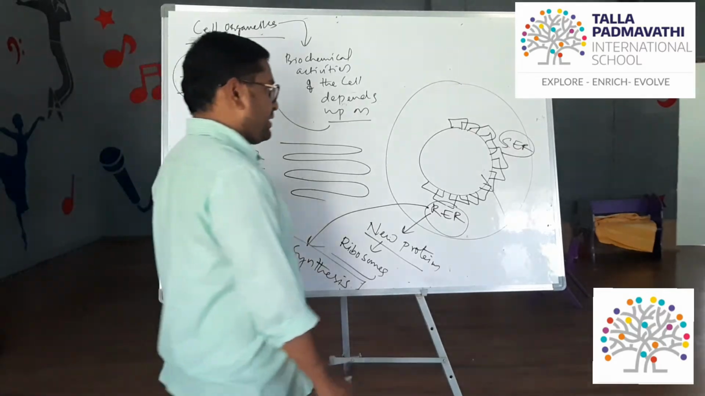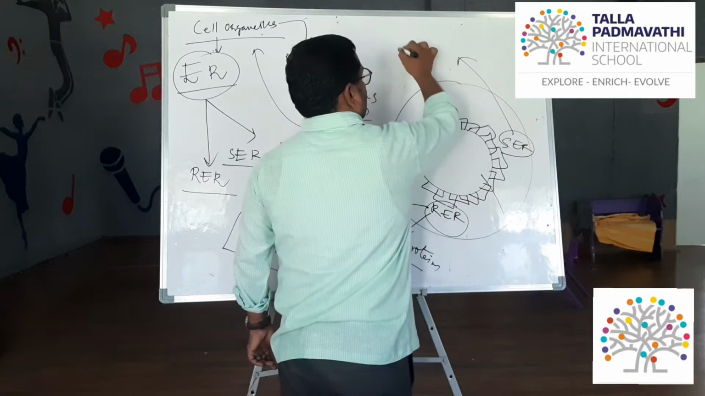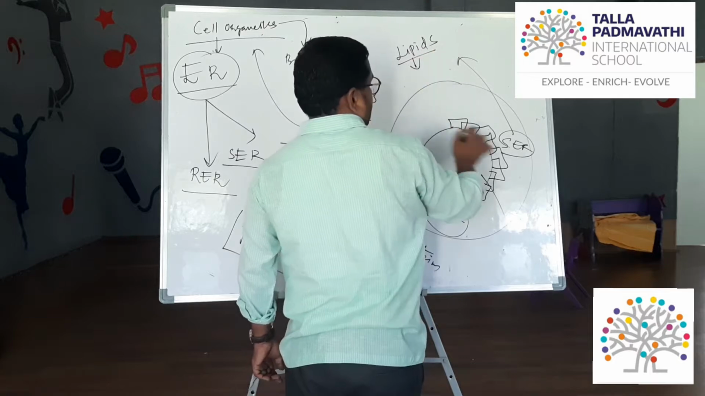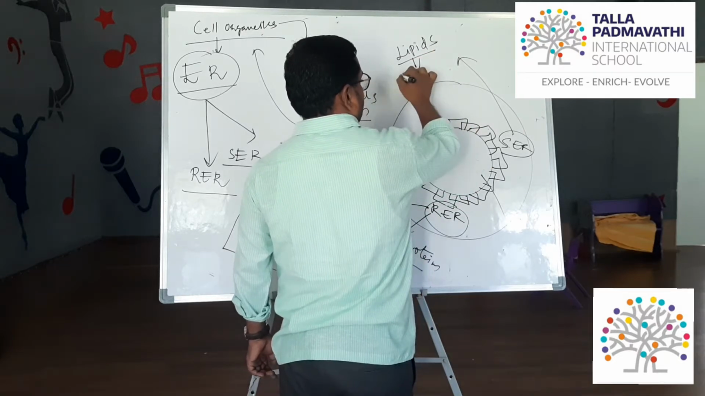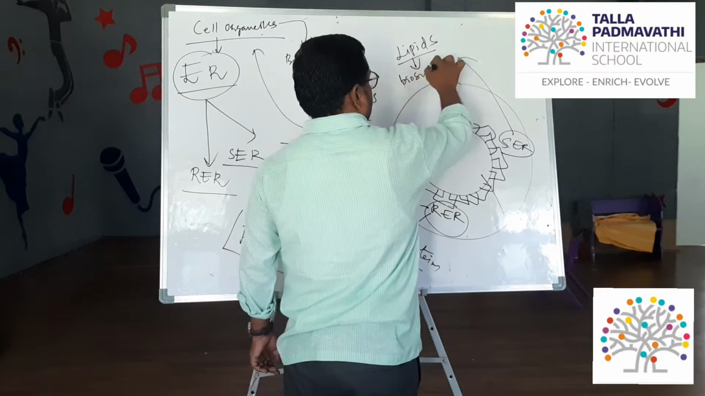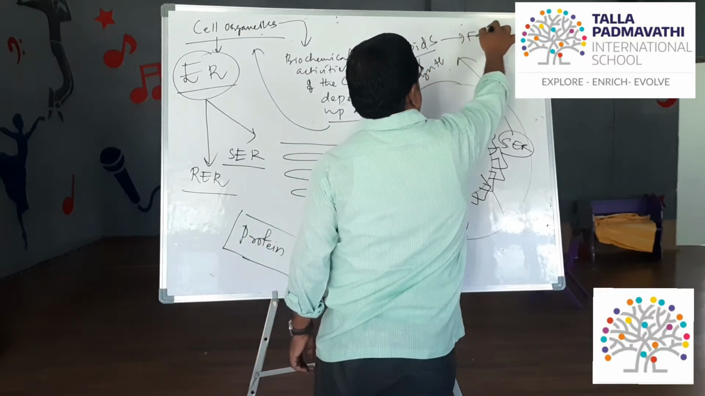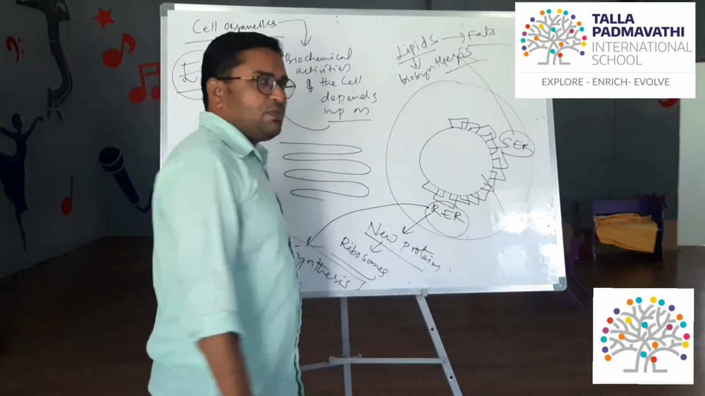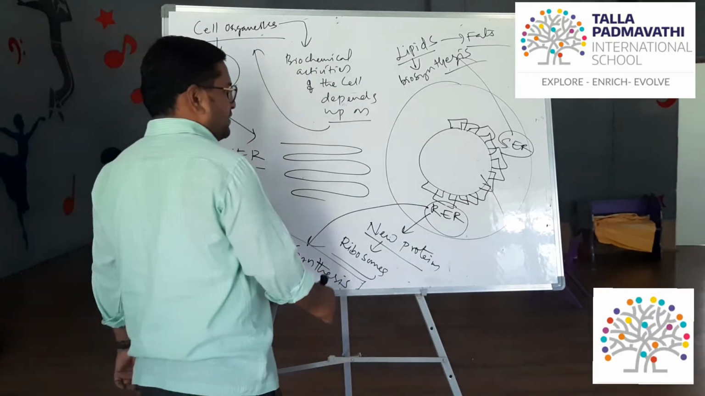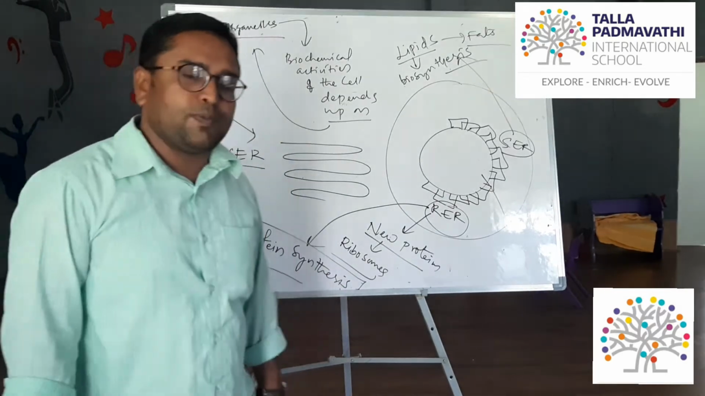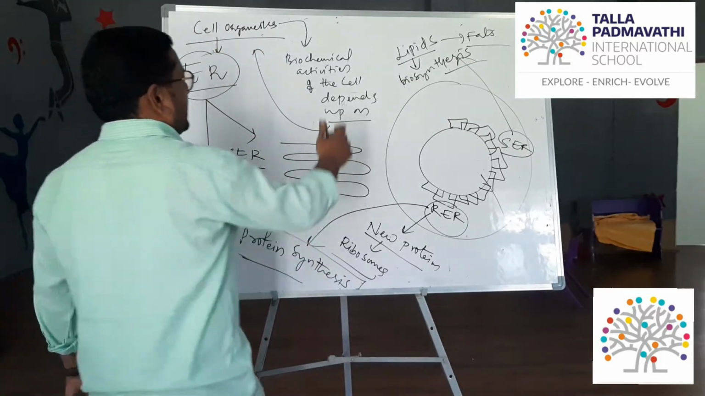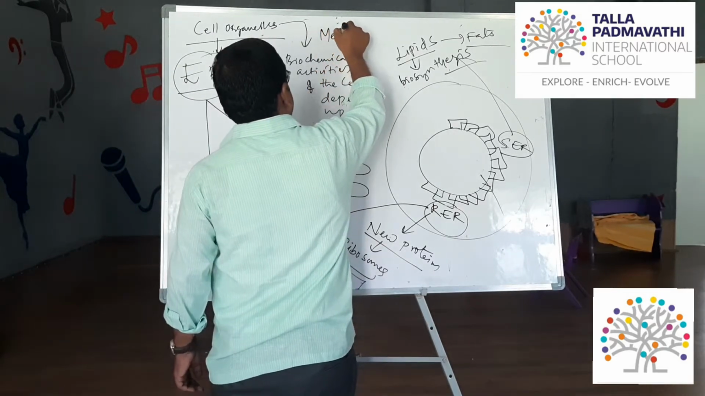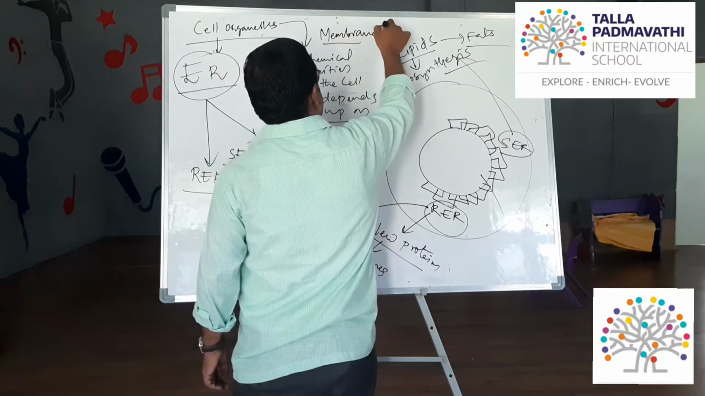Next, smooth endoplasmic reticulum is responsible for the synthesis of lipids. It means that lipid biosynthesis takes place in smooth endoplasmic reticulum. Lipids are nothing but fatty substances, fats. Hence we can say that the combination of this protein and lipid synthesis, produced from the membrane, we call membrane biosynthesis.